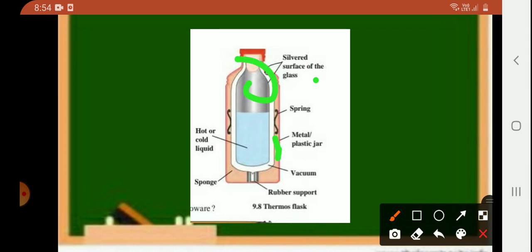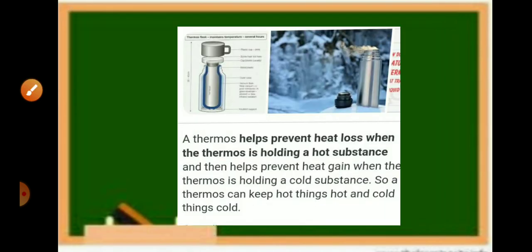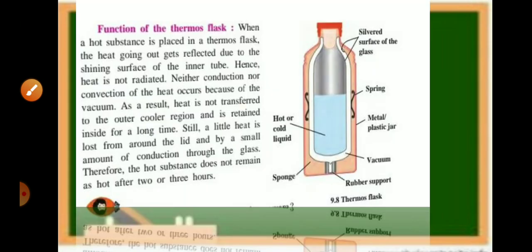This thing is called the silvered surface of the glass. This is called the spring. This is called the metal or plastic jar. This is called the vacuum. This is the rubber support. This is the sponge, and the hot or cold liquid. So you may make this diagram in your notebook.